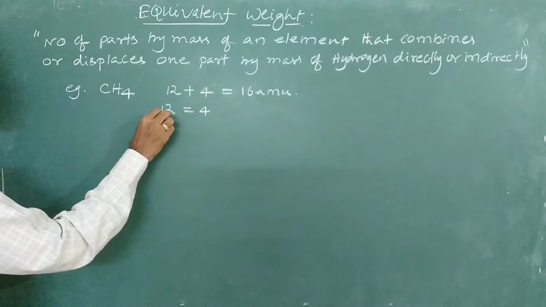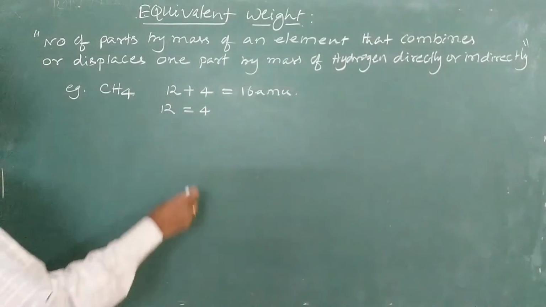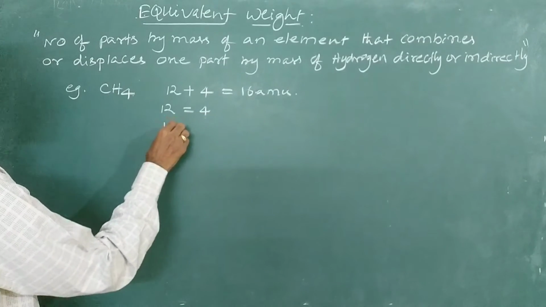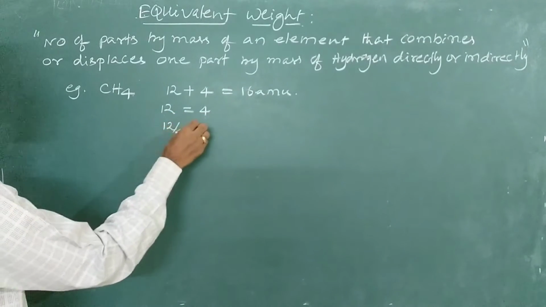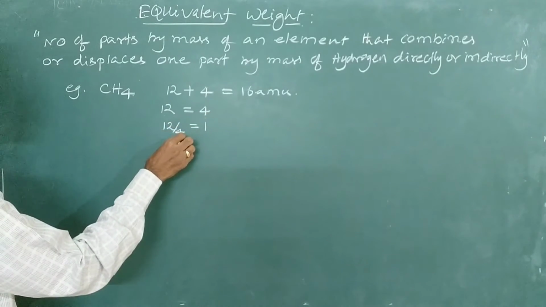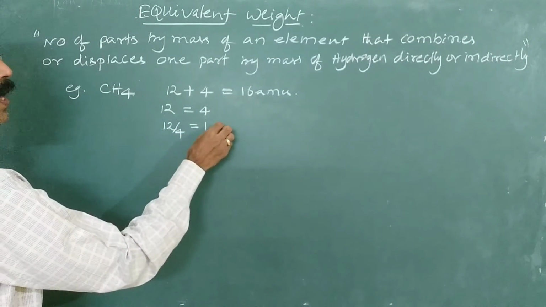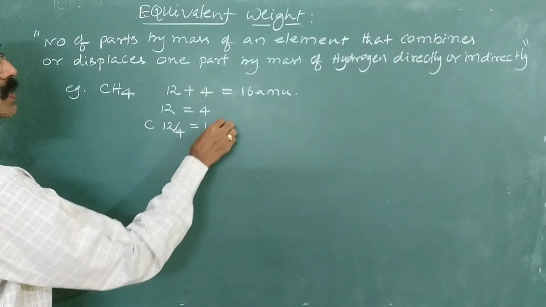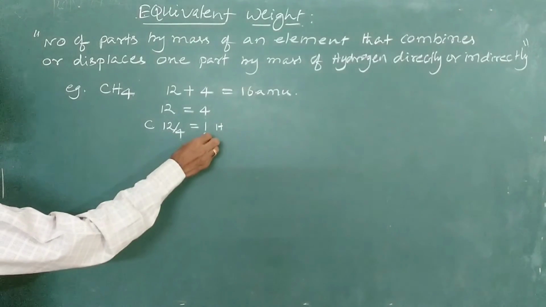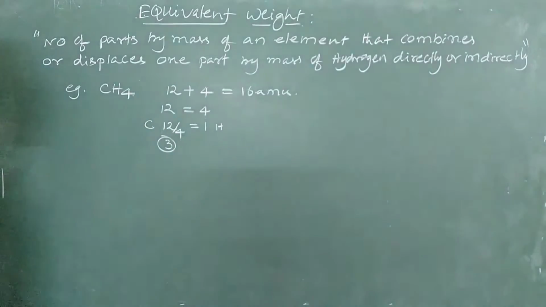Now the mass of carbon that combines with one part is 12 by 4. 12 by 4 AMU of carbon combines with 1 AMU of hydrogen. So what is the mass of carbon that combines with one part by mass of hydrogen? That is equal to 3. Now the equivalent mass of carbon is 3.